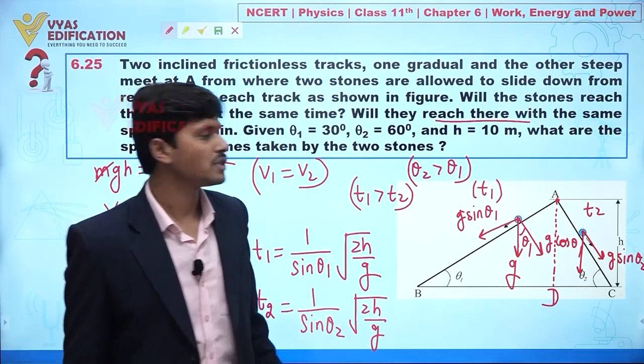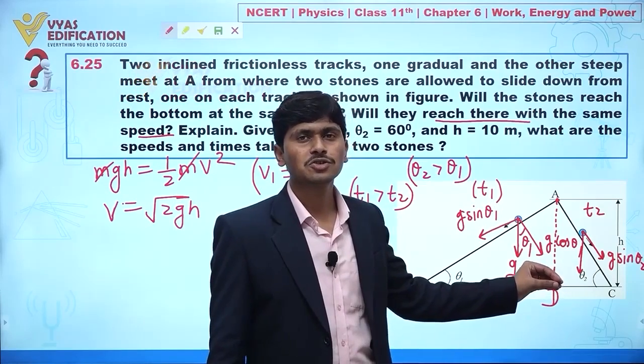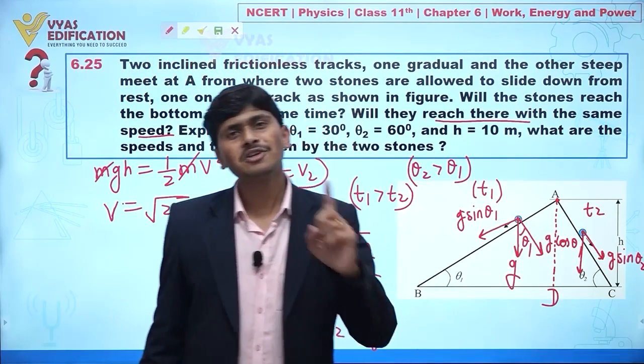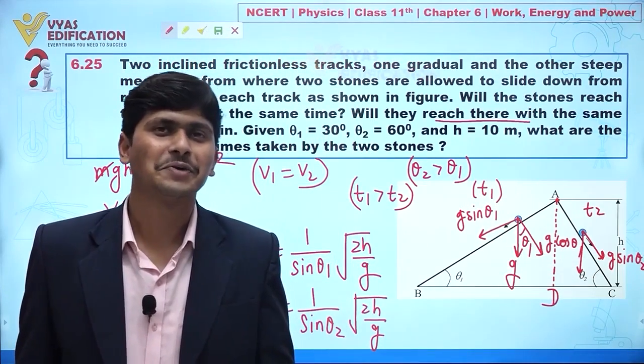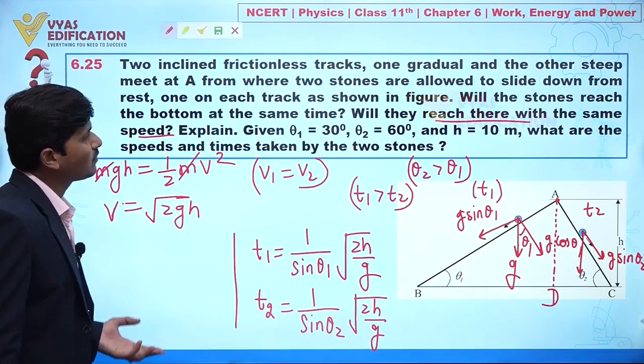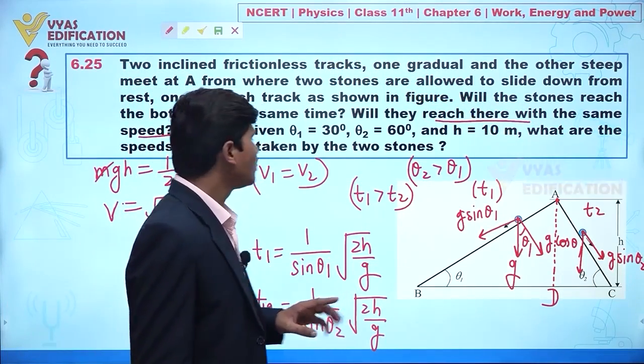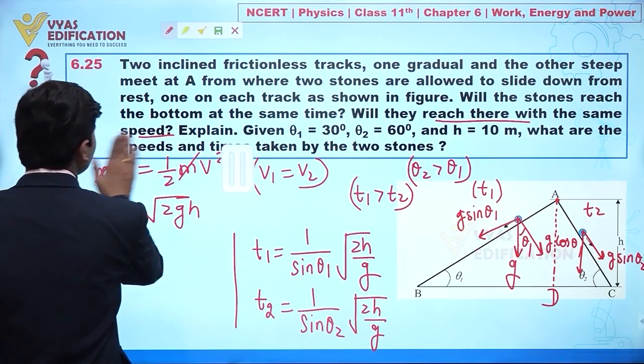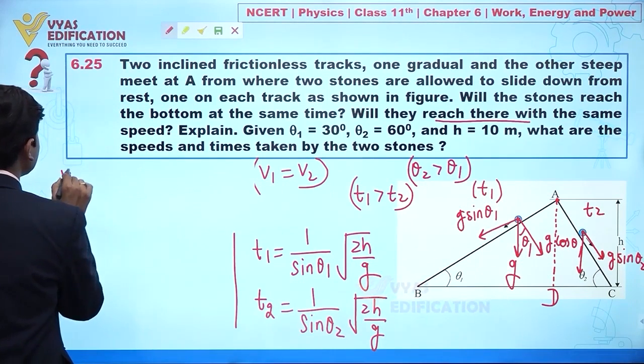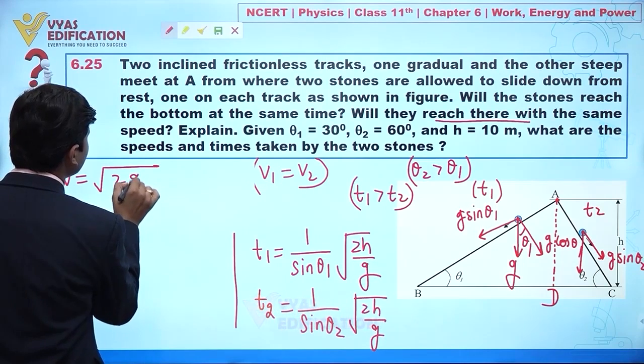But what about velocity? Whatever may be the stone, whatever may be the inclined plane, both will reach the ground with the same speed. Clear? So I can say v1 equal to v2, but t1 is greater than t2. So we calculate the value of v1 first. Yes. So directly we can say v is given by under root of 2gh.